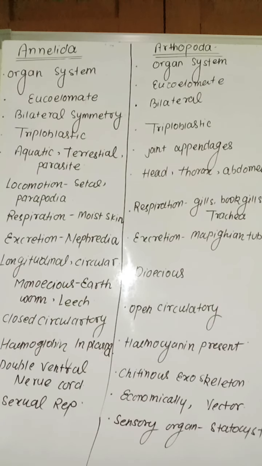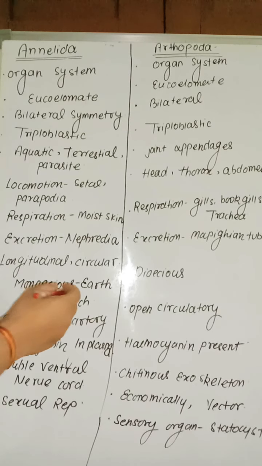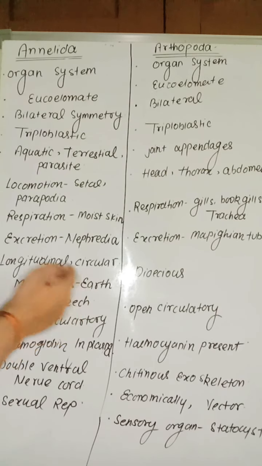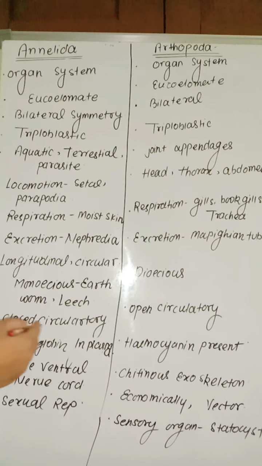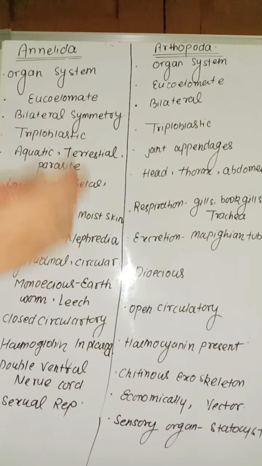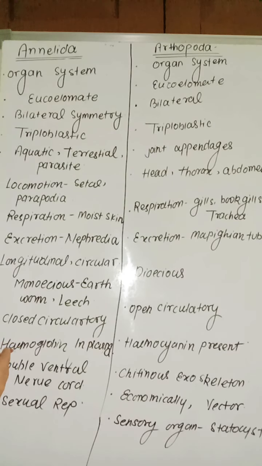Monoecious. What is the meaning of monoecious? That means bisexual. Male and female parts are present in one individual. Example: earthworm and leech. Closed circulatory system is present. In this phylum, the circulatory system starts. What is the meaning of closed circulatory system? When the heart pumps out the blood, it reaches closed blood vessels like capillaries, arteries, and veins, and then reaches the cells and tissue.